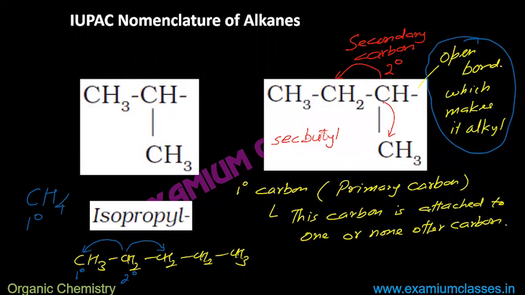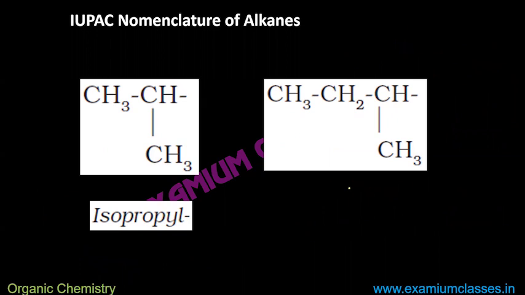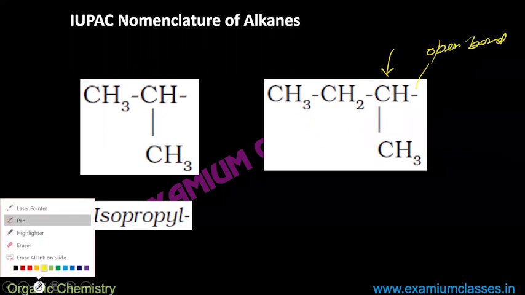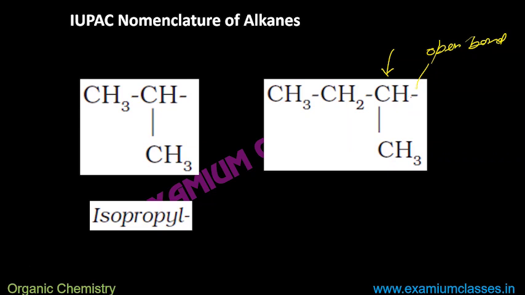Following that approach, we said that this alkyl group has open bond on this carbon. It means this carbon is making this particular alkane an alkyl group. Otherwise, if there would not have been any open bond, this would have been CH2 in that case. One hydrogen has gone away, that's why this is an open bond.